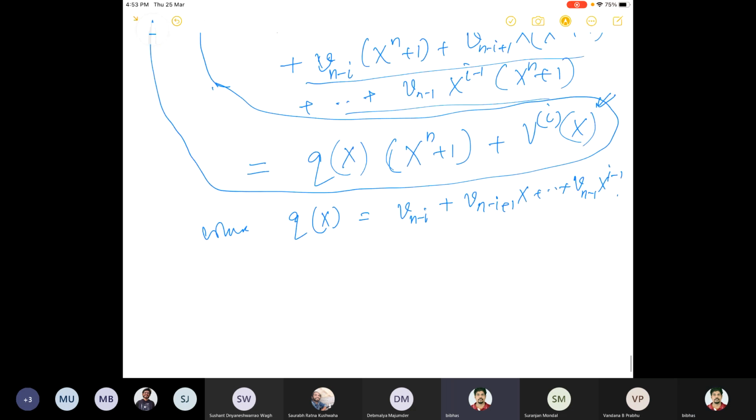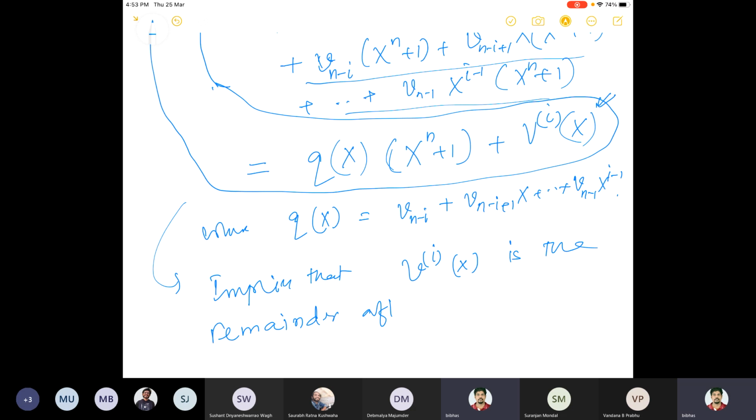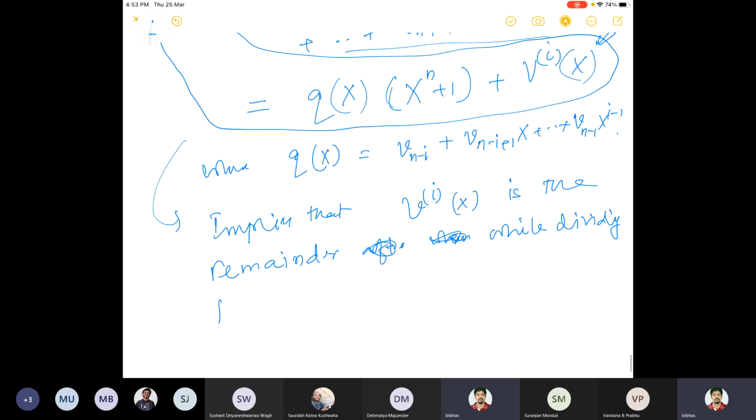So this implies that V^(i)(x) is the remainder when dividing the polynomial x to the power i times Vx by x to the power n plus 1.